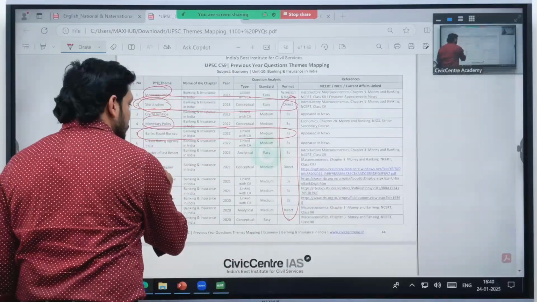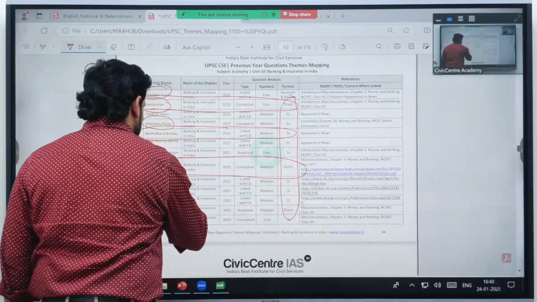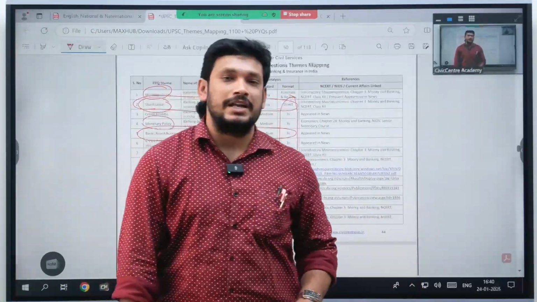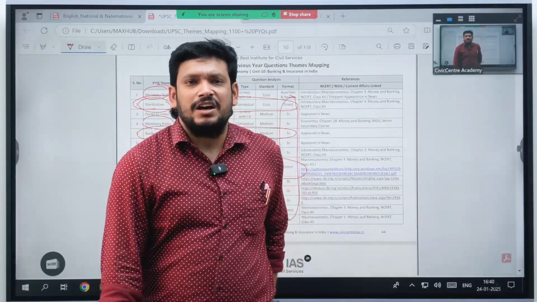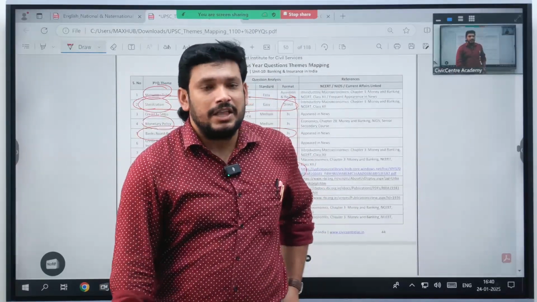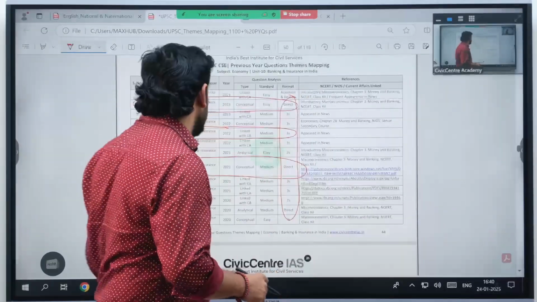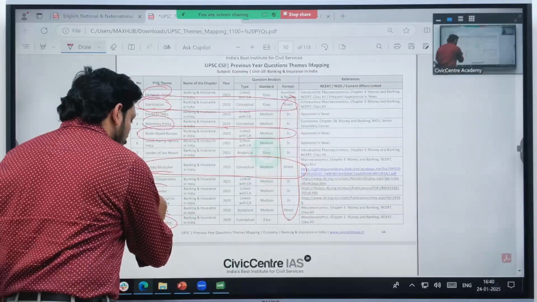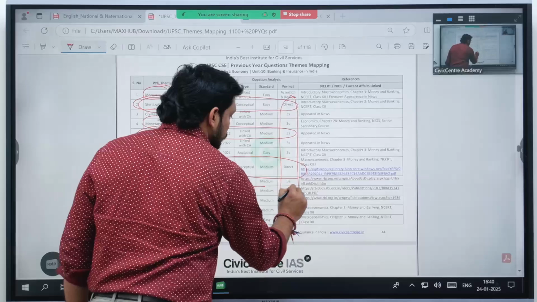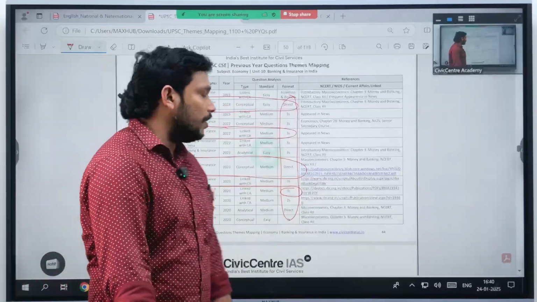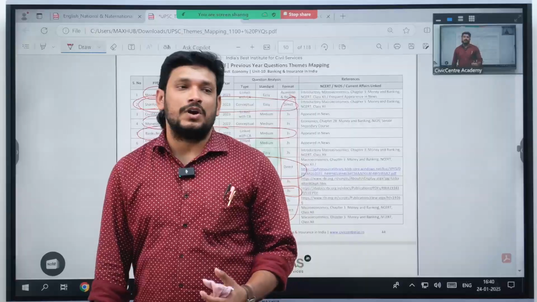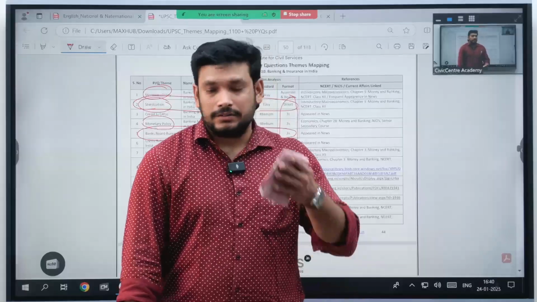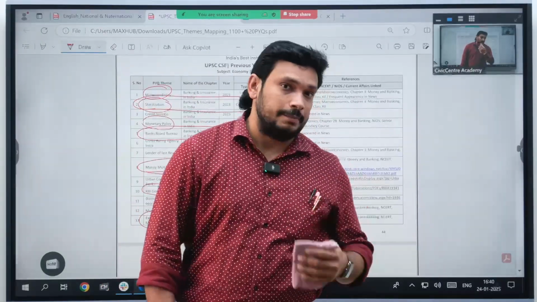And here there is a money multiplier. Regarding the money multiplier also, they are asking direct questions where only the basic concept is asked. Whenever direct questions are asked, they won't concentrate on current affairs. They concentrate on the basic concepts. Now, whenever they are asking about a concept like RBI governor, then they go deeper into it. Like, what are the roles and responsibilities of the RBI governor, or what are the committees that he will be a part of, right?